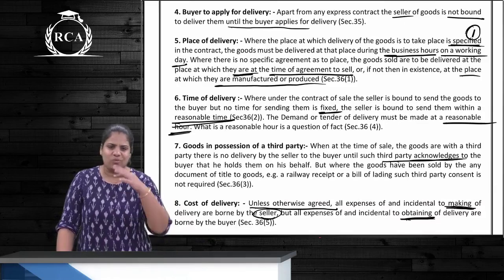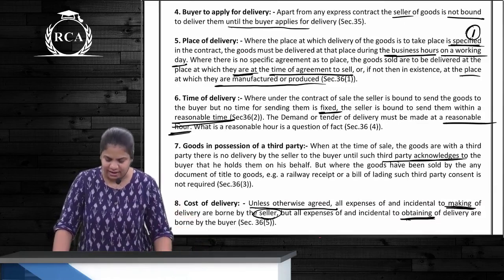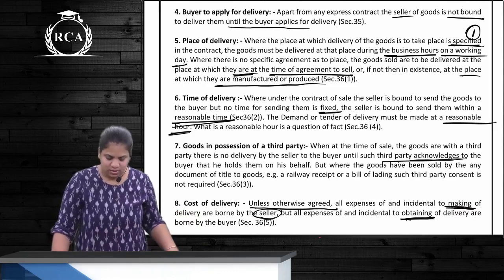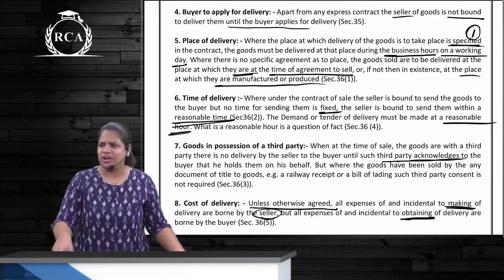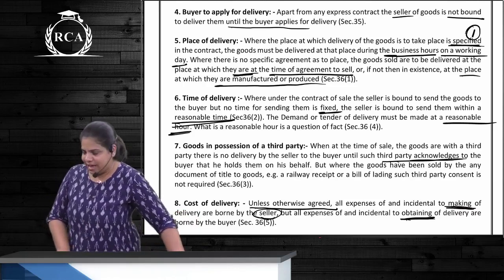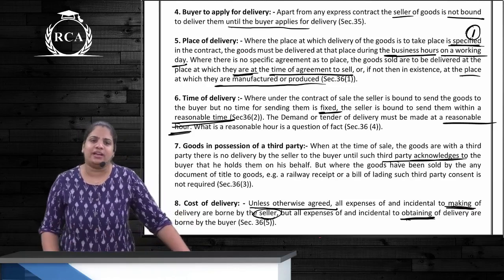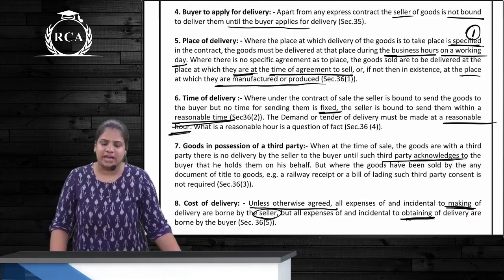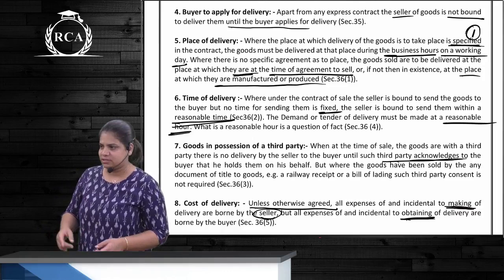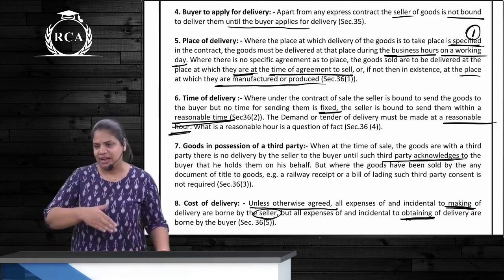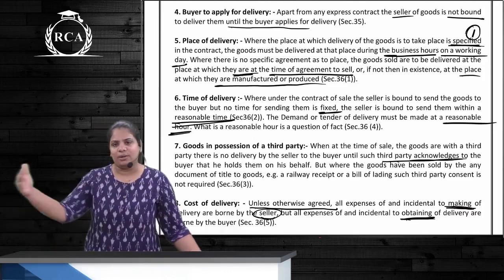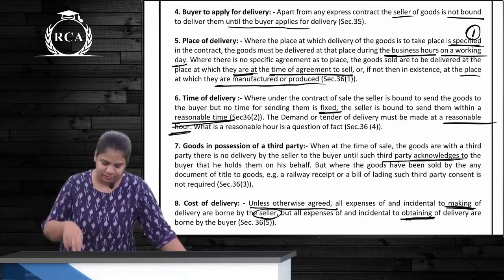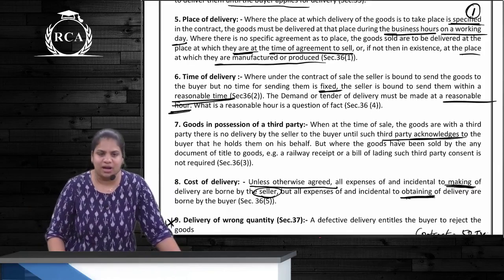Place of delivery, whatever is specified in the contract. If nothing is specified, I am talking about place, where the goods are when you are entering into an agreement to sell, that will be the place of delivery. If we talk about time, we are talking about two types of times. One is the hour of the day and one is the duration. So if we talk about the duration, within a reasonable time, and if we talk about hour of the day, then business hours on a working day.